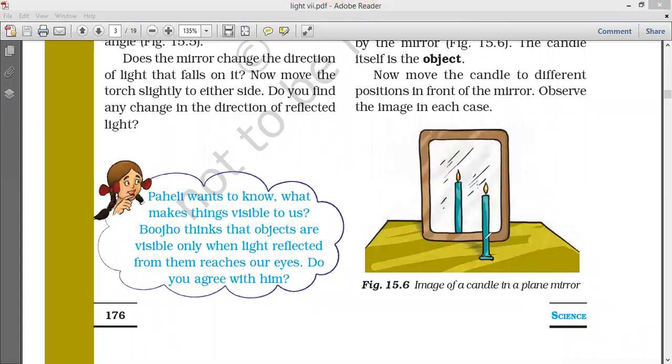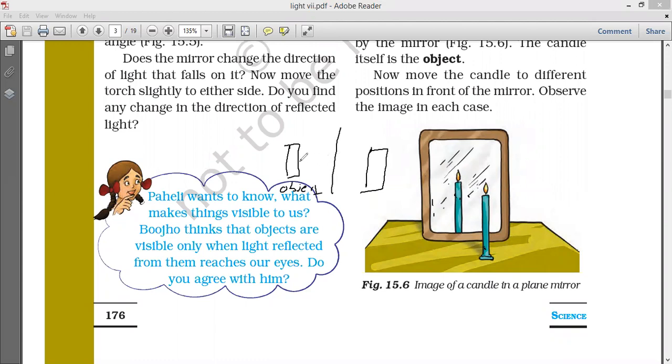This is the object. This is the image in the mirror. Same images you are observing. Equivalent. Here, this is the mirror, this is the object. The image will appear like this here.